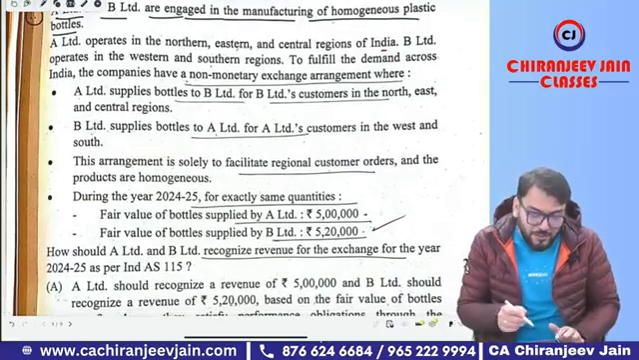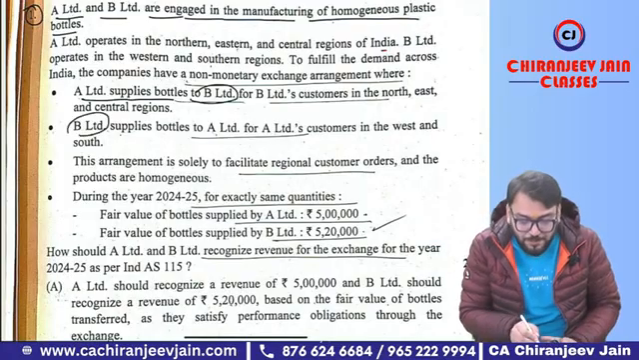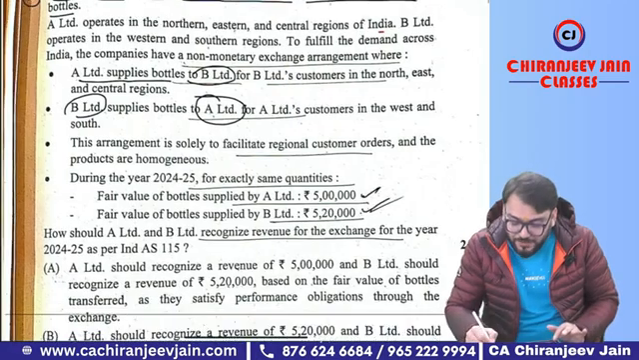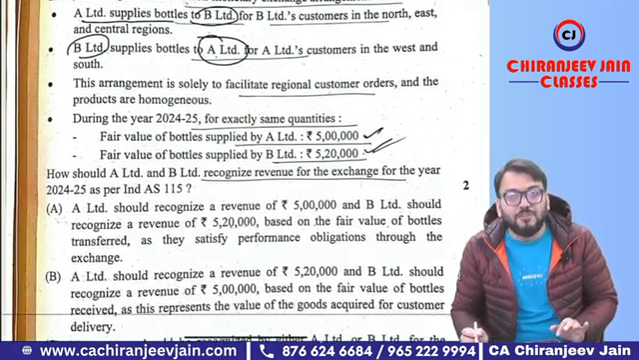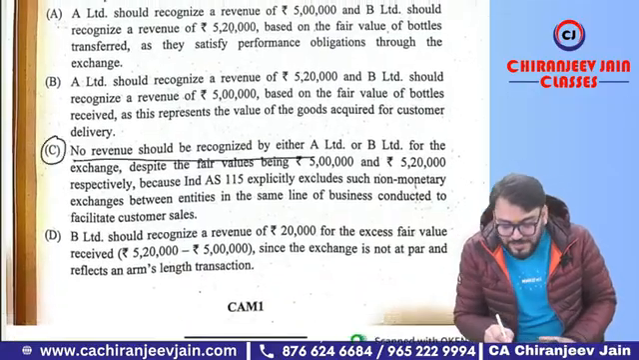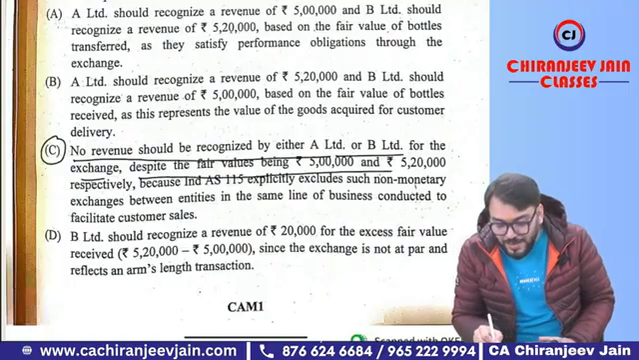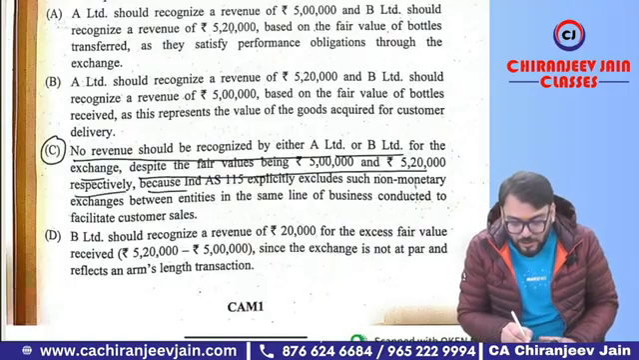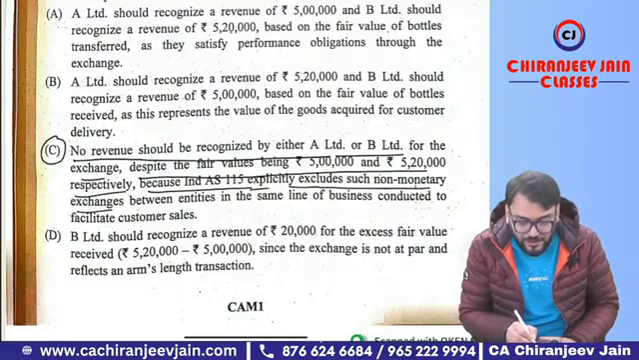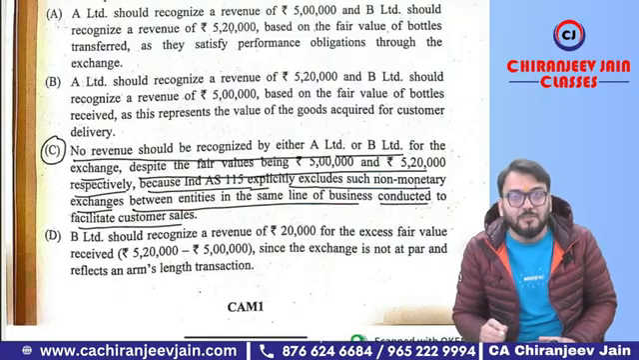Got this point? In this particular question, A Limited supplies bottles to the customer of B Limited and B Limited supplies bottles to the customer of A Limited. Therefore no revenue is recognized even though they have given fair value of 5 lakh and 5 lakh 20,000 respectively. Therefore option number C is correct. No revenue should be recognized by either A or B for the exchange despite a fair value of 5 lakh and 5 lakh 20,000 respectively, because IND AS 115 explicitly excludes such non-monetary exchange between entities in the same line of business conducted to facilitate customer sales.